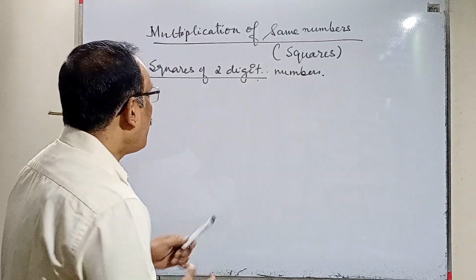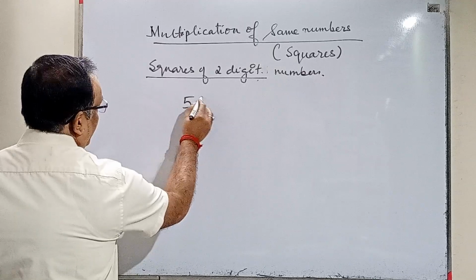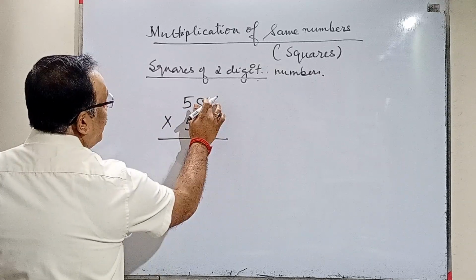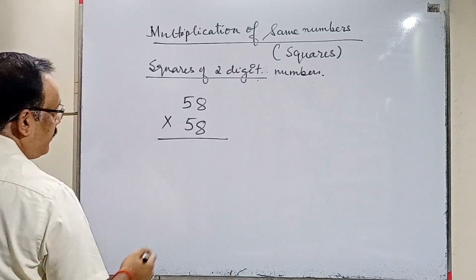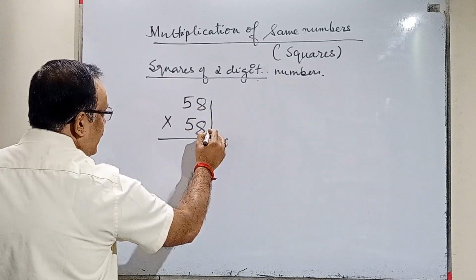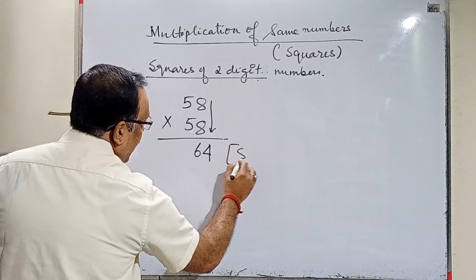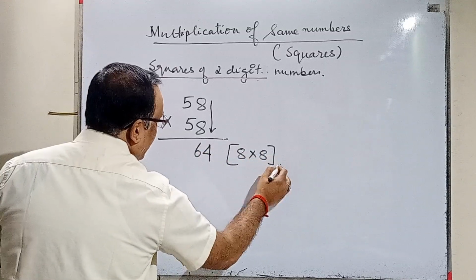Now I'll show you a shortcut method of doing this. 58 into 58. This is my unit place, this is my tens place. First we will multiply this into this. 8 into 8, how much? 64, right? So what I have done, I have multiplied the two unit place digits. 8 into 8 I have multiplied.